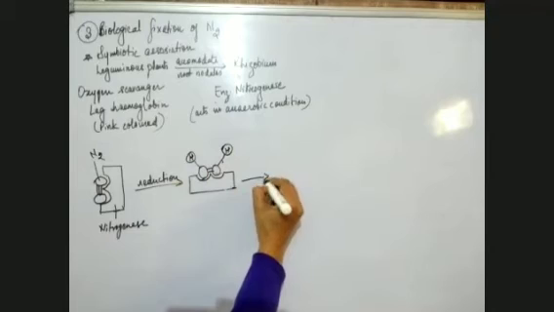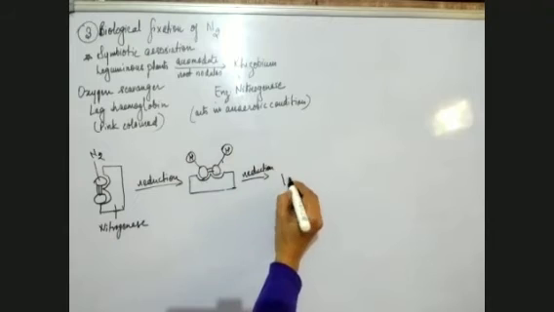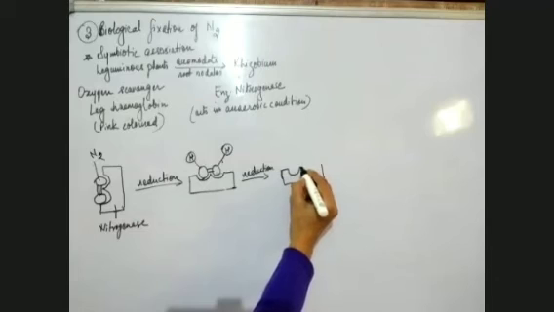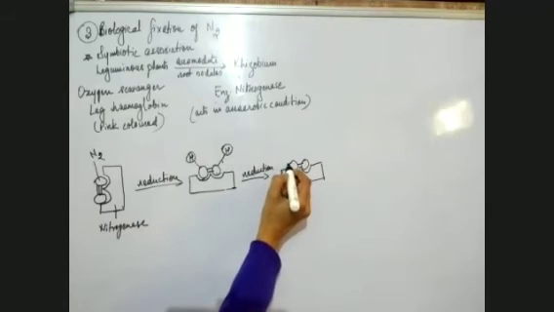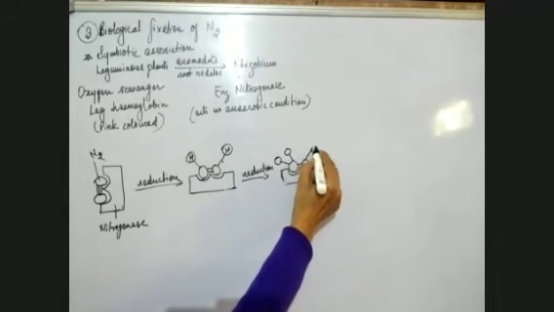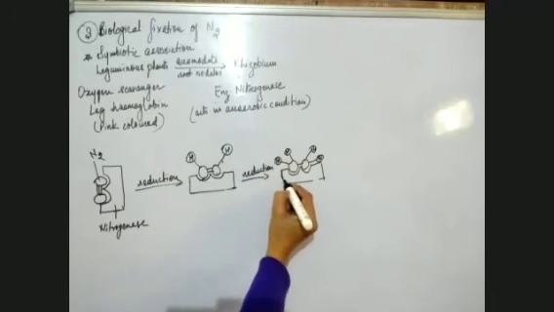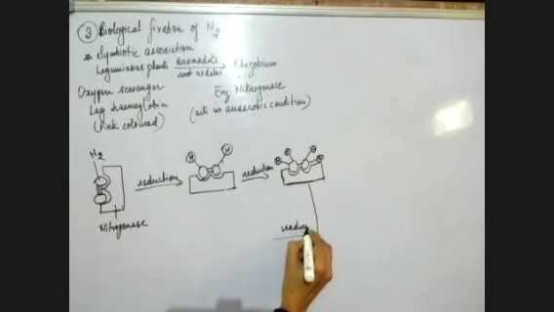Then in the next step, again reduction by nitrogenase. Now only one bond is left, and we have two hydrogens with each nitrogen, all H. And then further reduction of this, and what do we get?